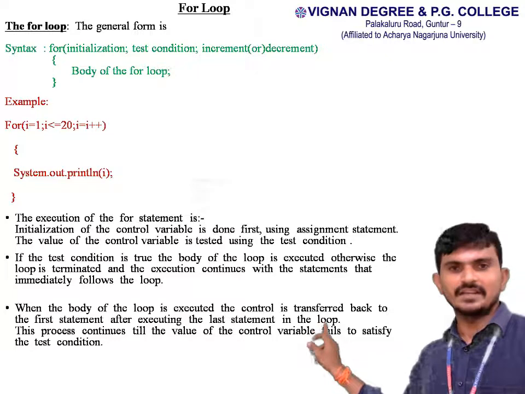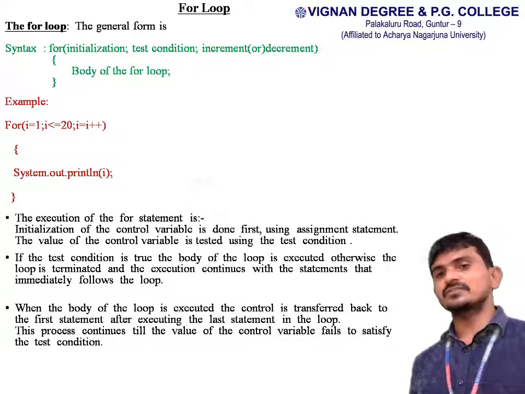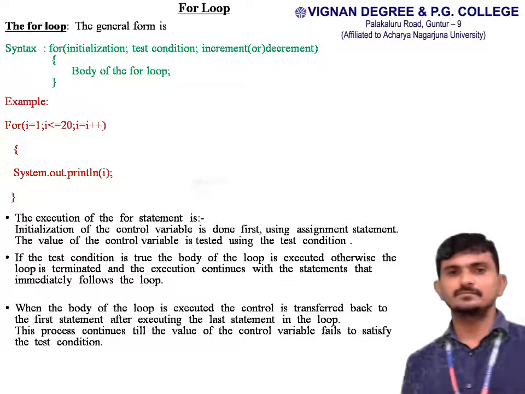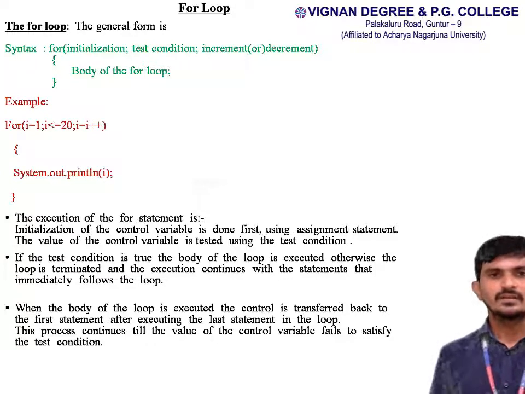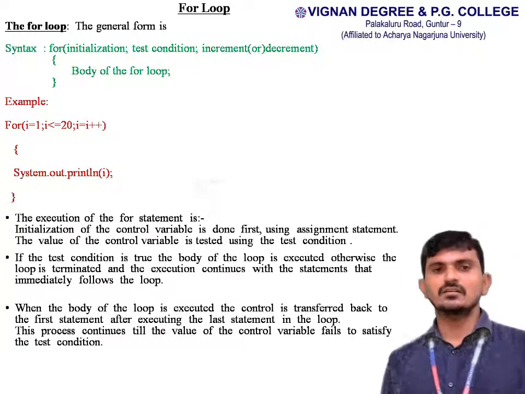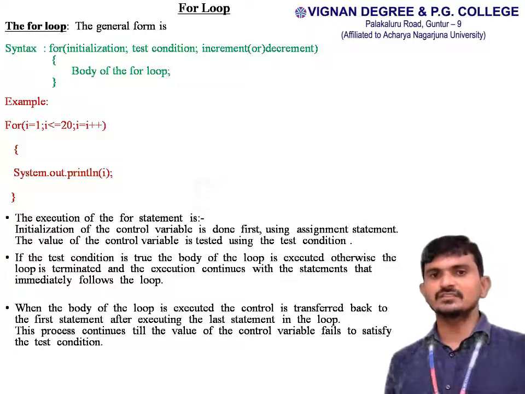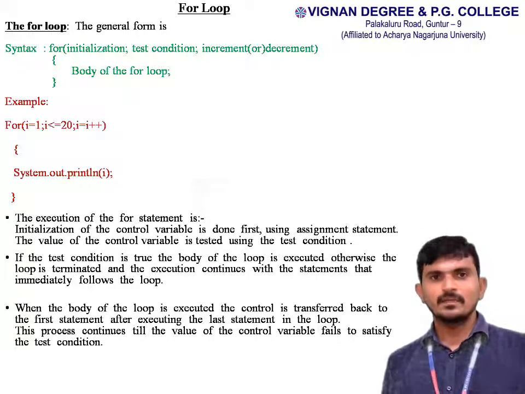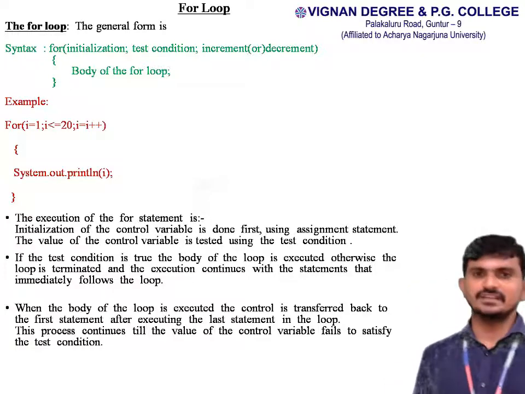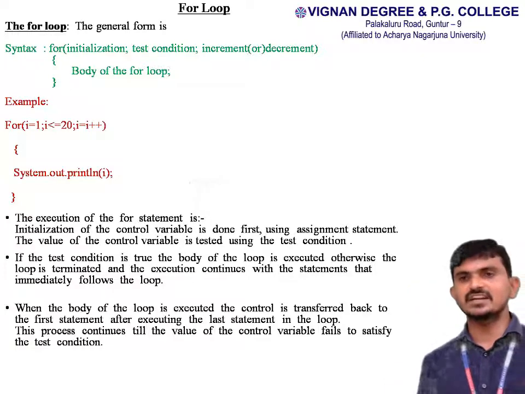Next, the execution process for the for statement. Initialization of the control variables is done first using the assignment statement. The value of the control variables is tested using the test condition.